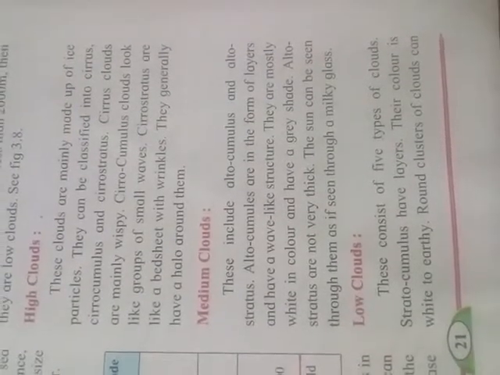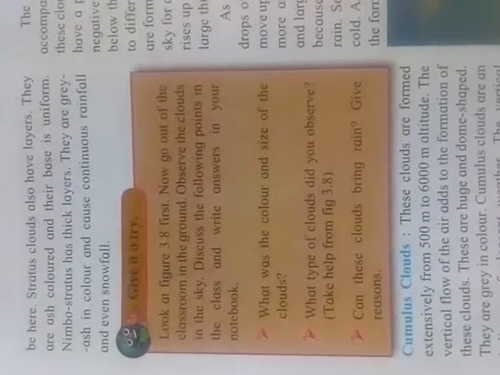Next is cumulus, round clustered clouds. The stratus cloud also has layers. They are ash colored and their base is uniform. Then next is nimbostratus. Nimbostratus has a thick layer.